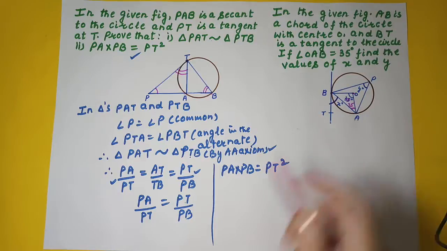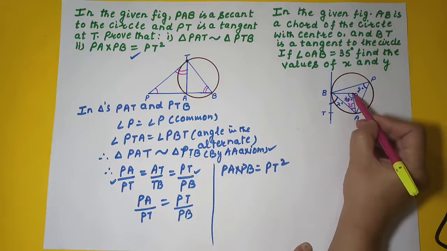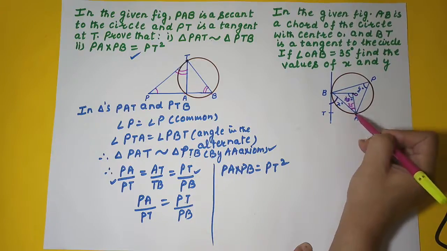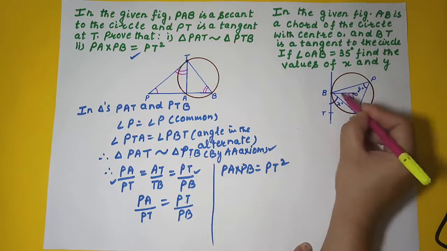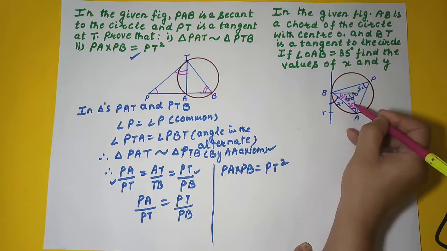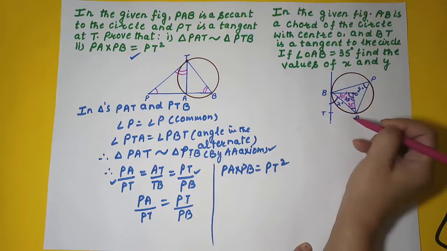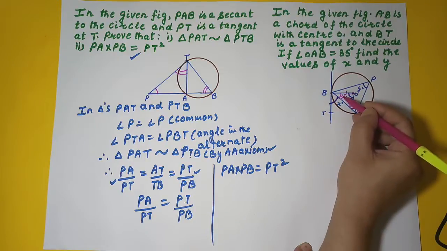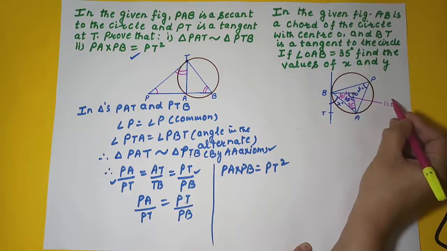So what we will do is, if we look at this triangle, O is the center of the circle, then OA is equal to OB. If angle OAB is 35, then this will also be 35. Why? Angles opposite to equal sides of the triangle are equal. So you can calculate this angle. How? 35 plus 35 is 70. 180 minus 70 is 110. So you have calculated this angle as 110.